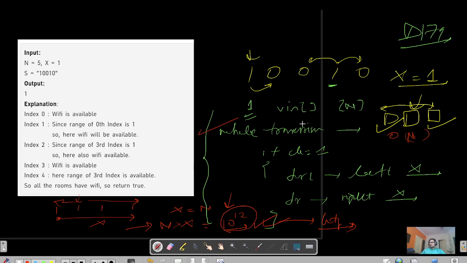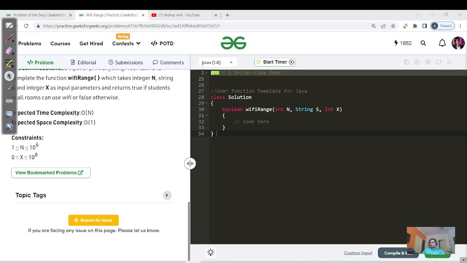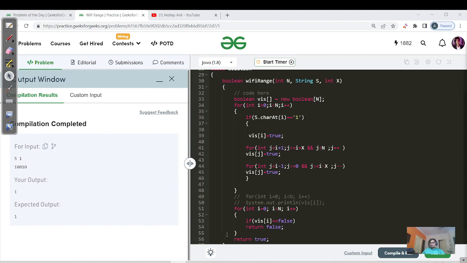Please try this code by yourself, maybe take 2 or 3 minutes of your time, and then code this approach. Meanwhile, I will code the approach and then I will show you, right. So that's a very simple approach, so no live coding is required. Okay, so that's what I have done. Let me give you a very quick code walkthrough.